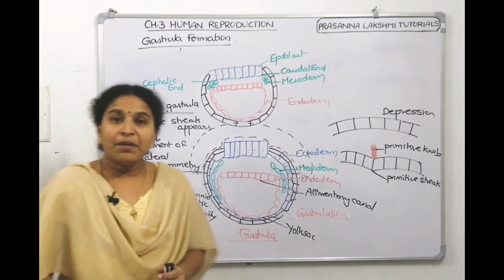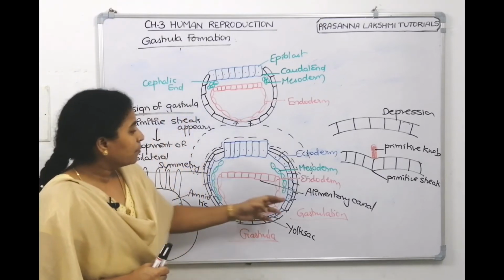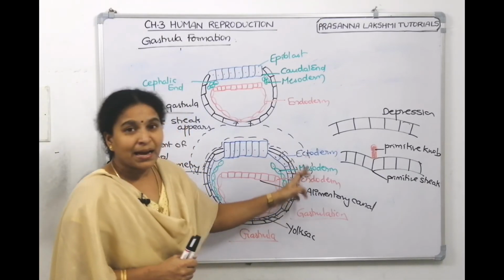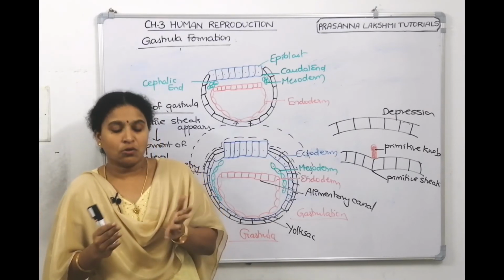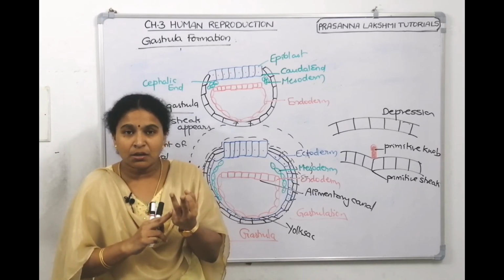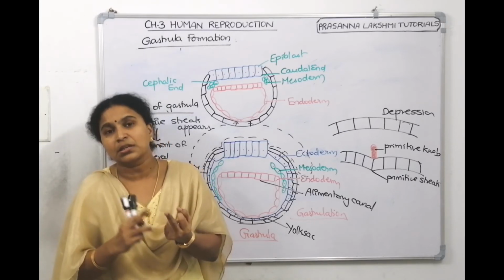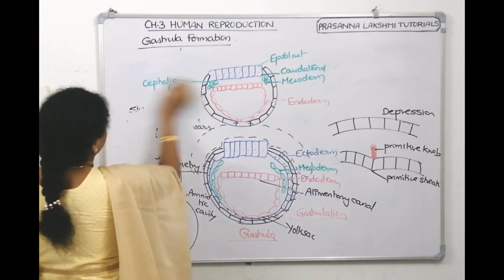Yes. Now, when we have to tell that gastrula has been formed, all the three layers are formed: ectoderm, endoderm and mesoderm. So we told, since we are triploblastic, all the three germinal layers will be there. Certain systems develop from ectoderm, certain systems from endoderm, certain systems from mesoderm. Let us see that also in this session.